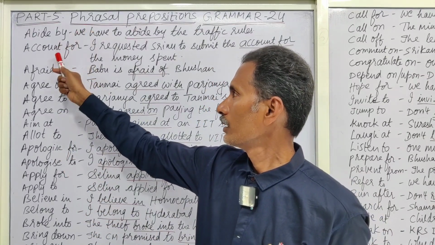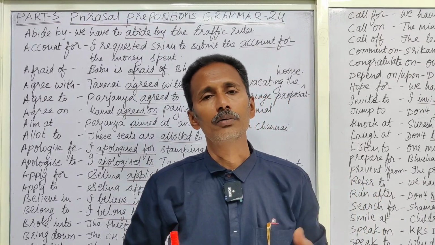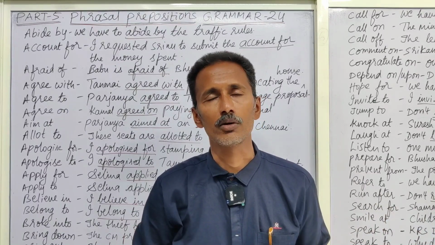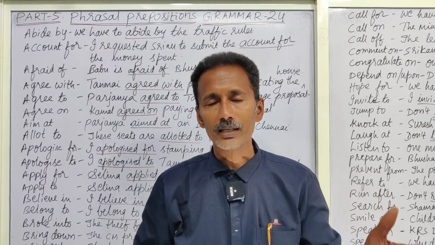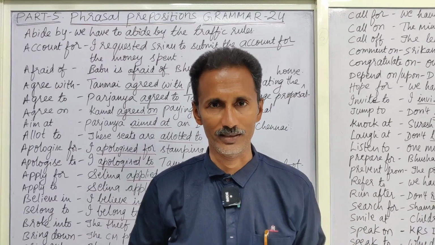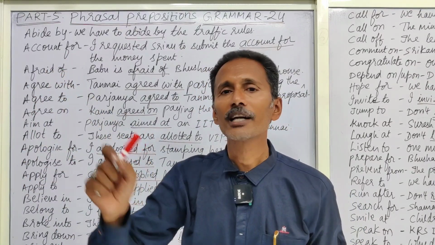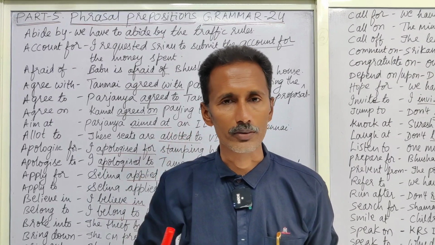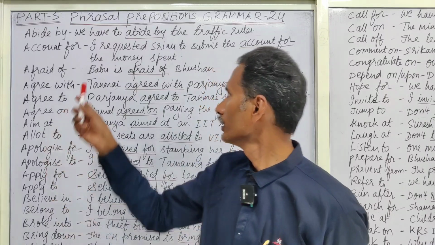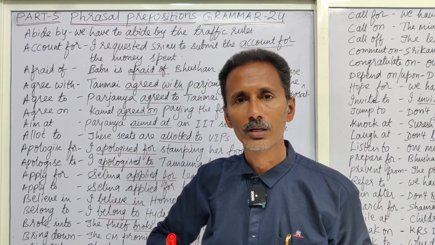Now the next one. Account for. For example, I gave 300 rupees to Jayanti and asked her to bring some sweet and hot or something. Later, I asked her to submit the account for the money given. In such a case, we have to use this account for, not account of the money. That is wrong usage. Please submit the account for the money. I requested Srinu to submit the account for the money spent.